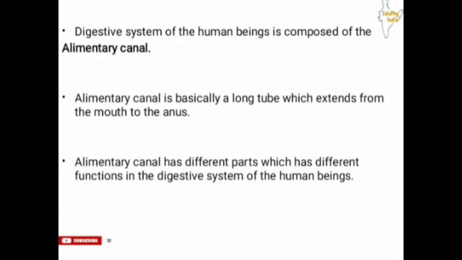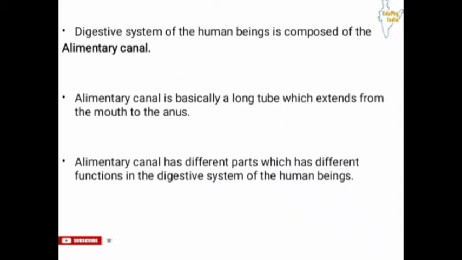The digestive system of human beings is composed of the alimentary canal, and that's why the alimentary canal is the most essential and vital part of the digestive system. We cannot imagine our digestive system without the alimentary canal. So what is this alimentary canal? The alimentary canal is basically a long tube which extends from the mouth to the anus.